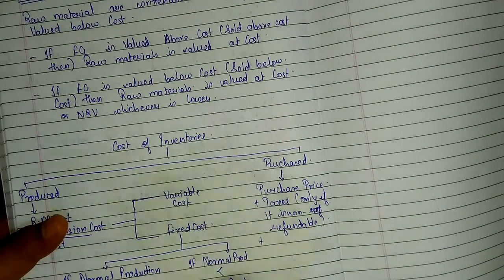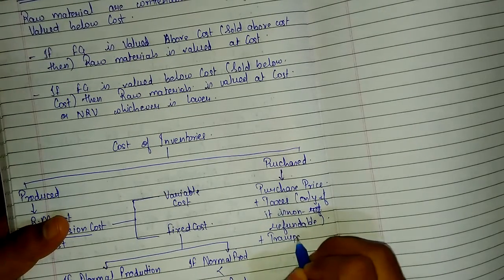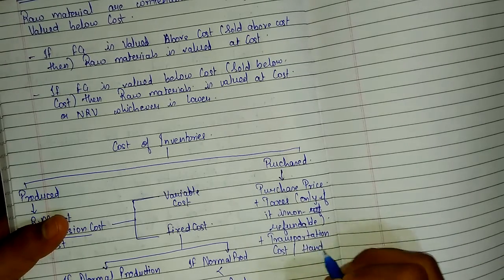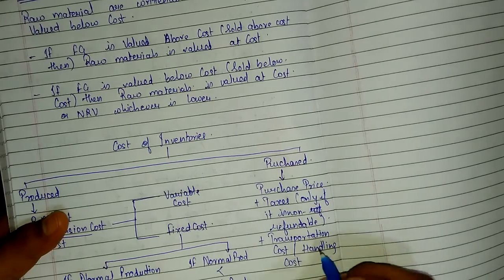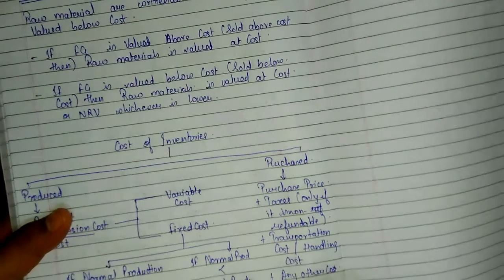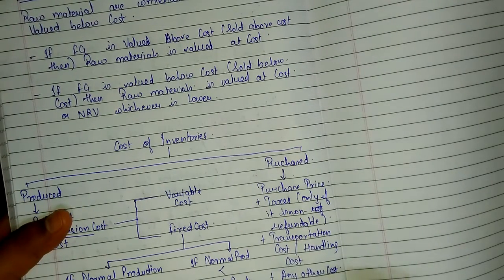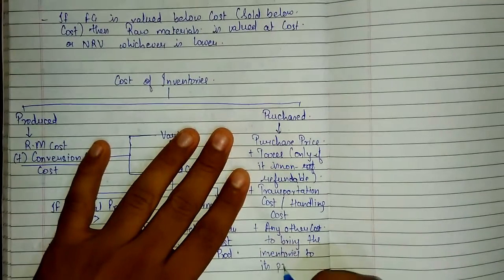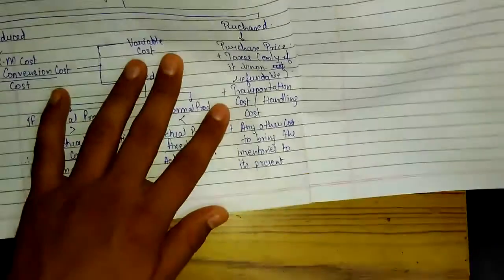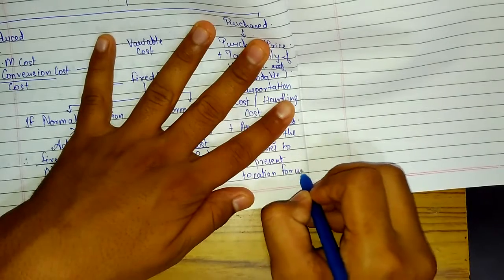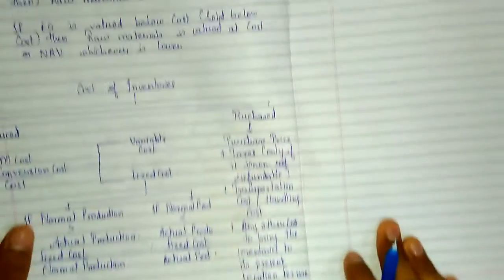Add transportation costs / handling cost plus any other cost to bring the inventories to its present location for use. Okay, it is location for use.